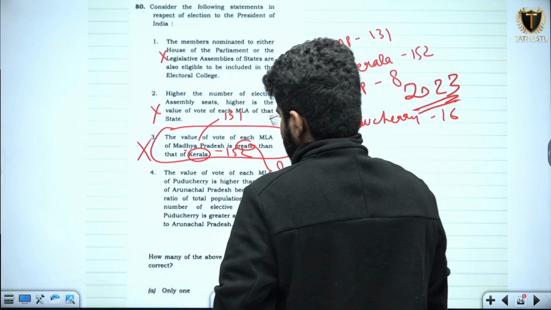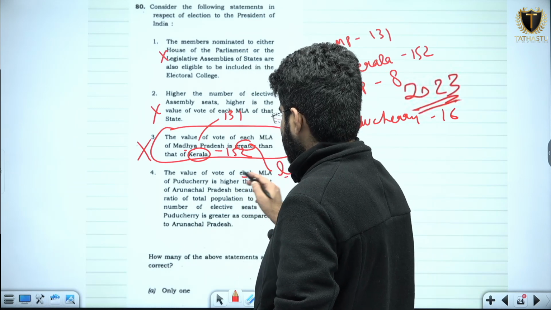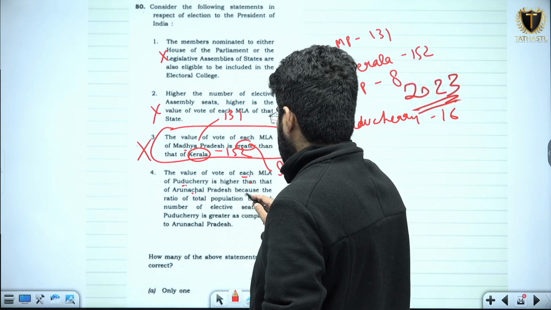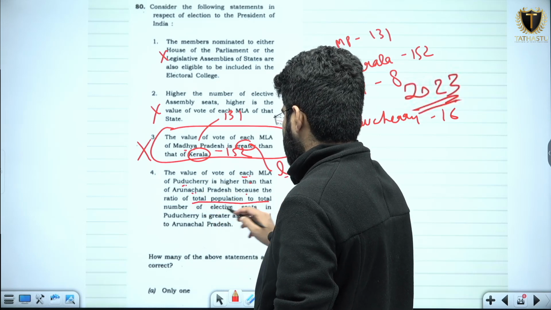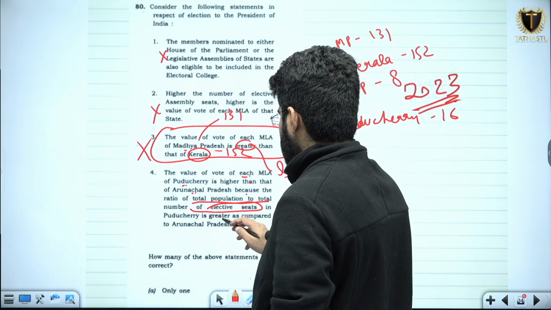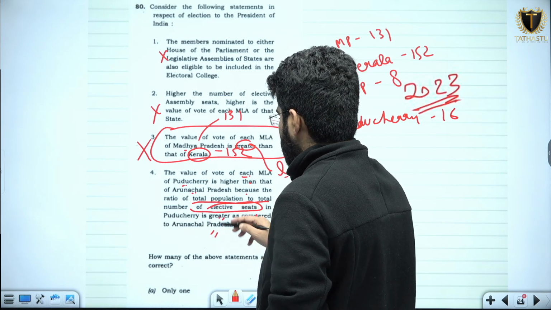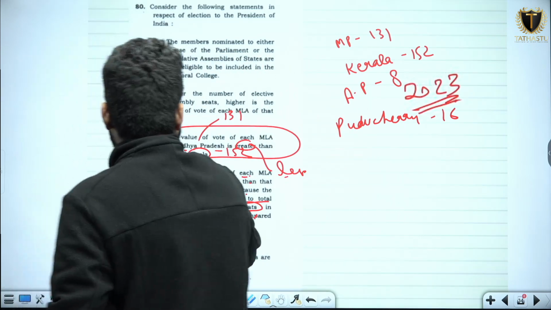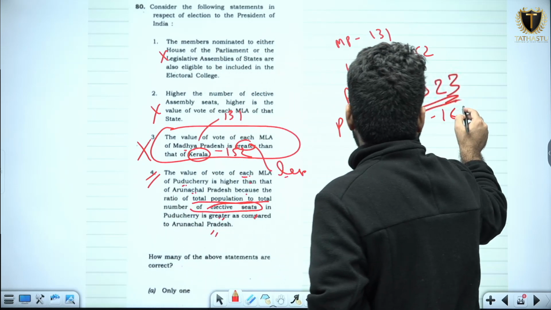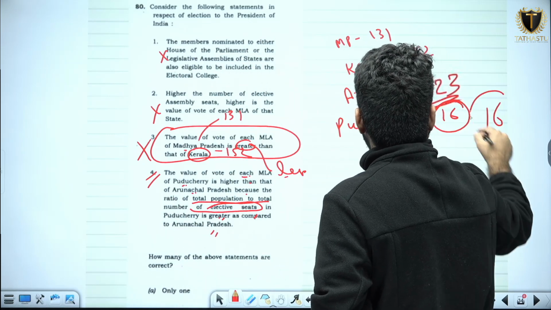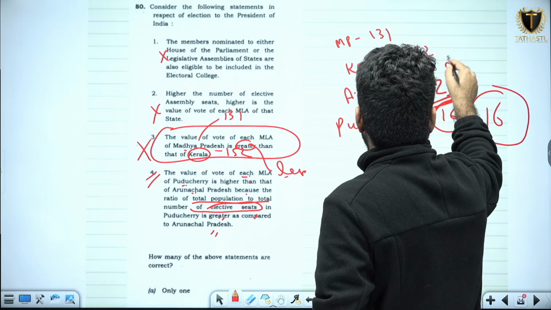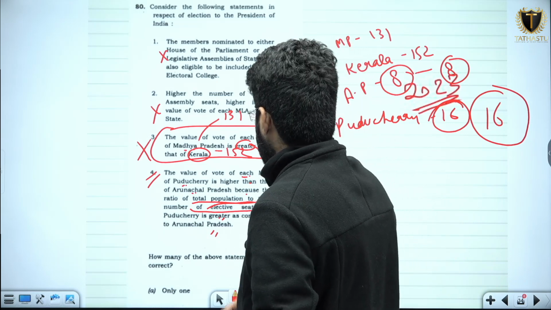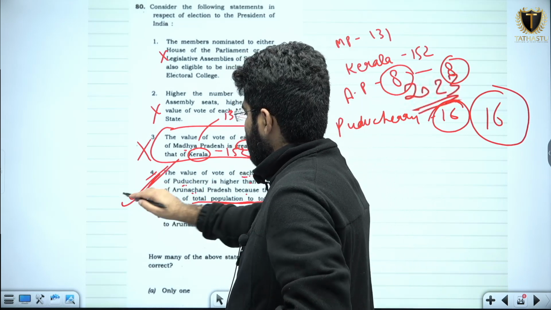Now moving on to the next statement, the value of vote of each MLA of Puducherry is higher than that of Arunachal Pradesh because the ratio of total population to the total number of elective seats in Puducherry is greater as compared to Arunachal Pradesh. See, this statement is clearly correct because in Puducherry the value is 16 but in case of Arunachal Pradesh it is 8. So this statement is only correct.